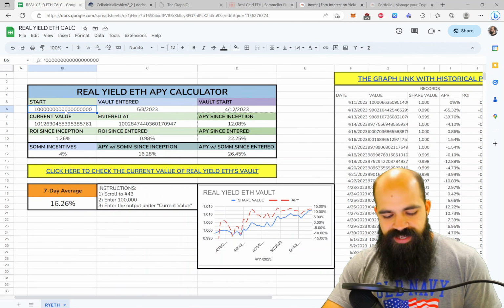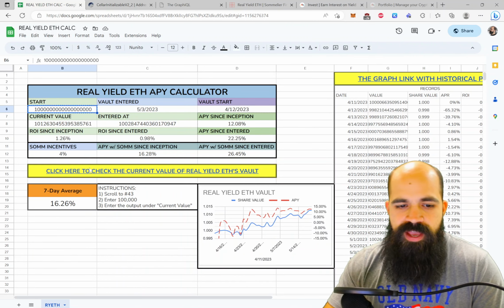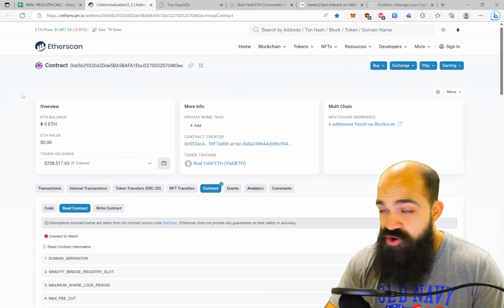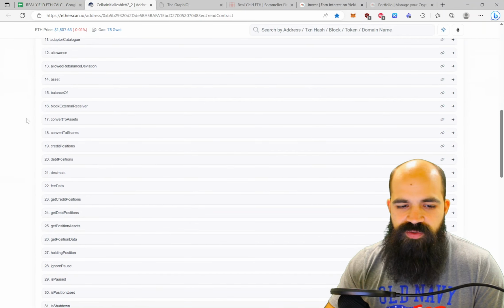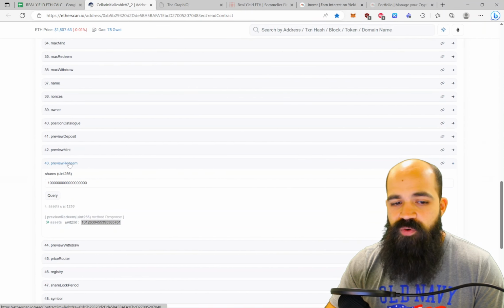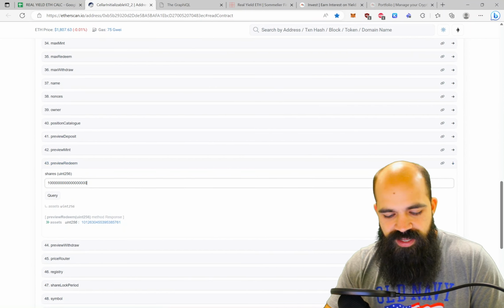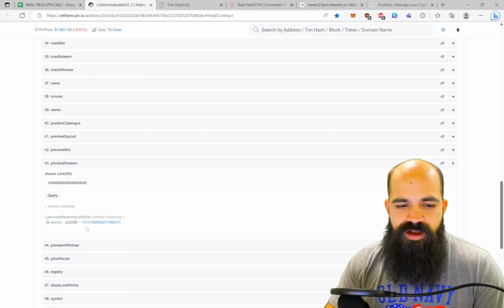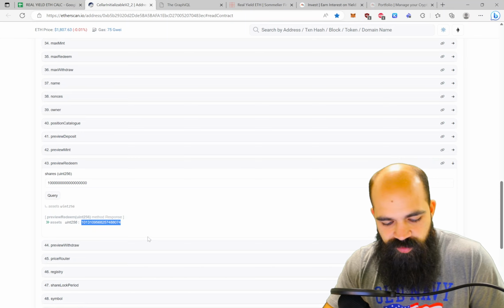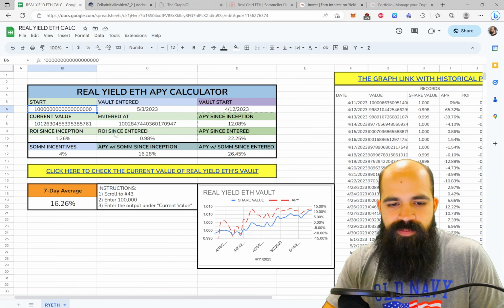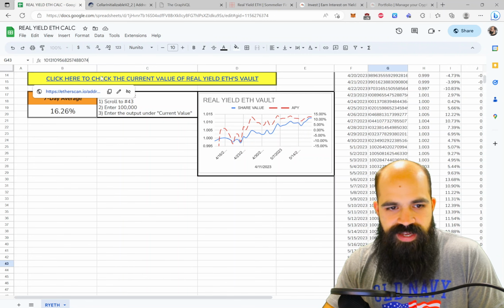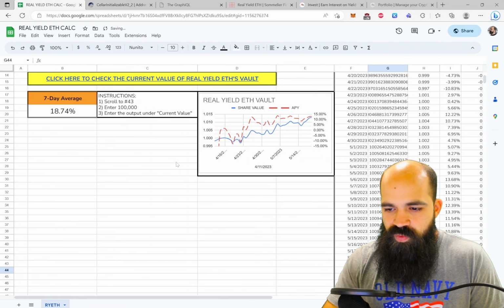You're going to want to copy this number, so Control C, and then click on this link here, which will take you over to Etherscan. You're actually going to query the contract, which is pretty cool in my opinion. You're going to go to 43, which is preview redeem, paste that long number in there, click query, and you're going to get this number down here. Ooh, 13, that's awesome. This is actually even better. So I'm going to copy that and put that here for the current price. We'll paste that number in there, and this will update up here.